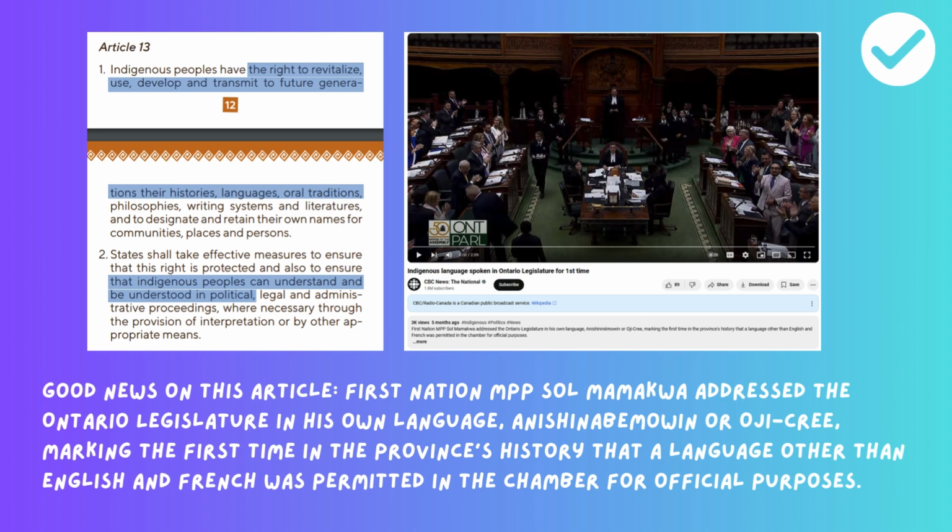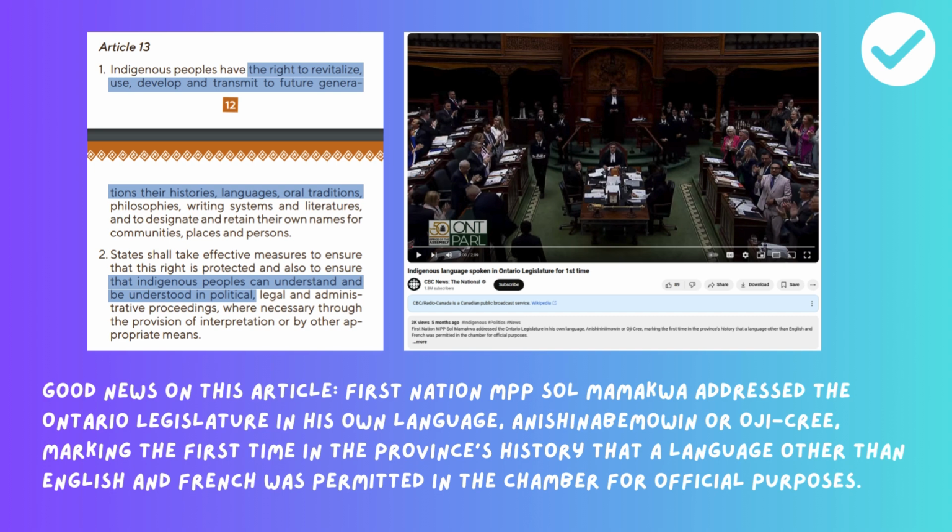Article 13. Indigenous peoples have the right to revitalize, use, develop, and transmit to future generations their histories, languages, oral traditions, philosophies, writing systems, and literatures, and to designate and retain their own names for communities, places, and persons. States shall take effective measures to ensure that this right is protected and also to ensure that Indigenous peoples can understand and be understood in political, legal, and administrative proceedings where necessary through the provision of interpretation or by other appropriate means. Good news on this article.